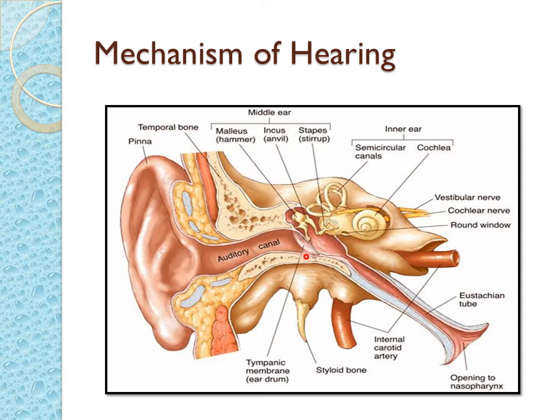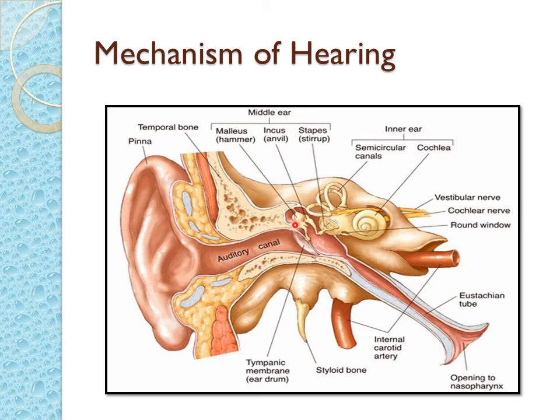Now these vibrations reach the three small bones, malleus, incus and stapes. They start vibrating, and these ear ossicles transmit the vibrations from the eardrum to the denser fluid, or the endolymph, in the inner ear.